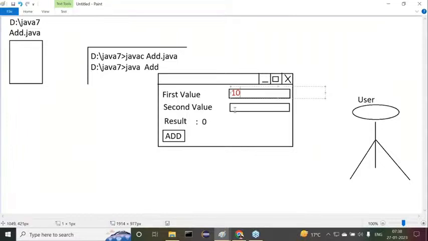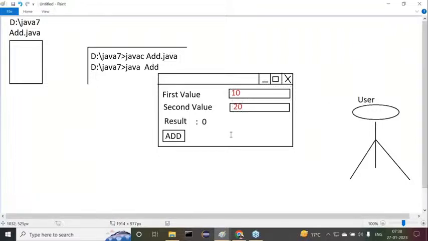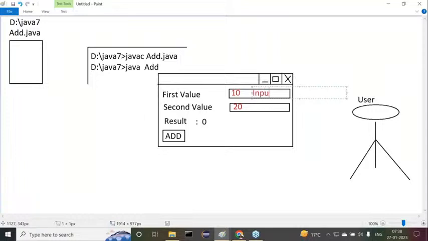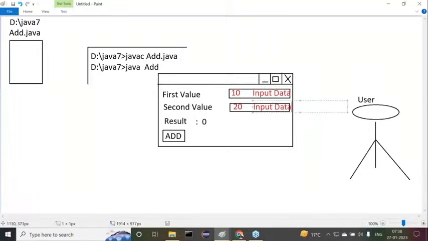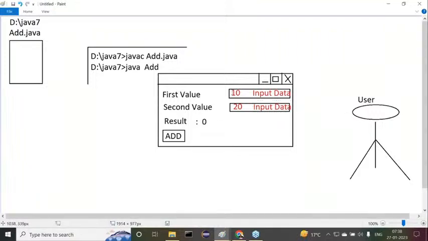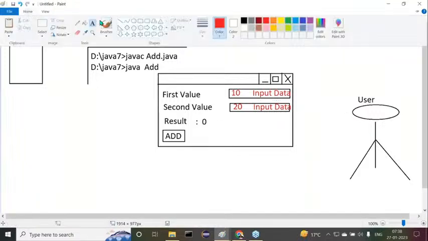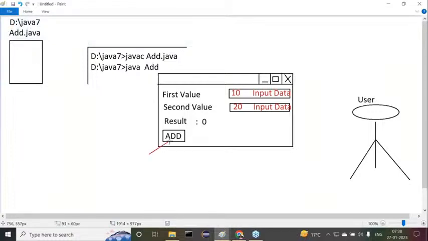He provided 10 as a value, and here he'll provide 20 as a value. Observe carefully. Now this is input data, and this is also input data. After providing 10 and 20, immediately the user will click on the add button. When we click on this add button, what happens here?